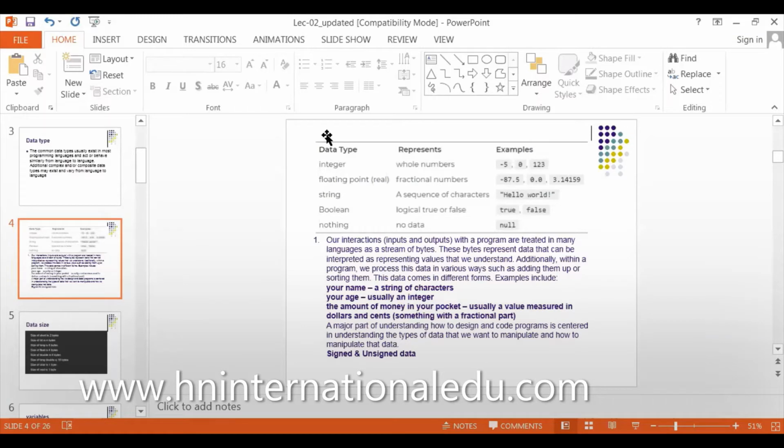For example, if I write signed integer, it means I must use positive or negative signed integers, like +1, +2, +3, +4, +5. My program then cannot process numbers which do not have a sign. And if I write unsigned data, it means I can use data of any type.